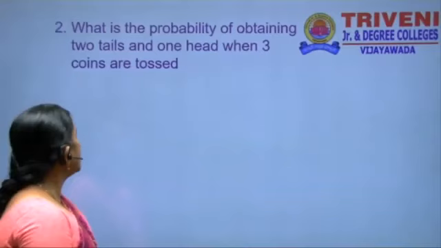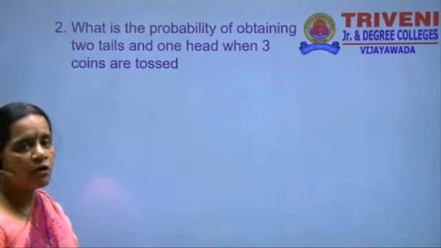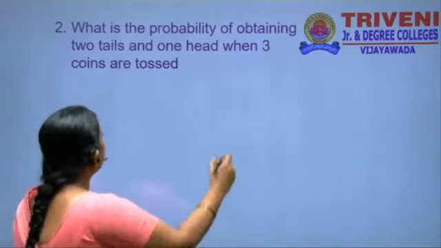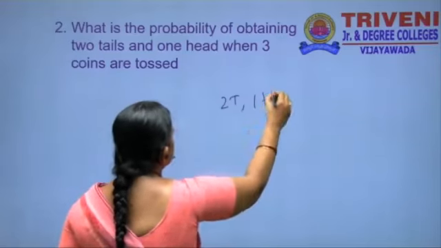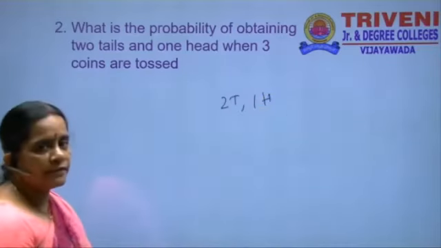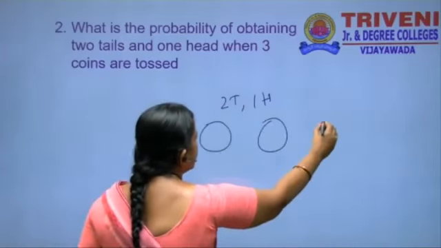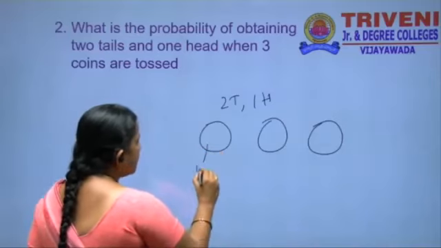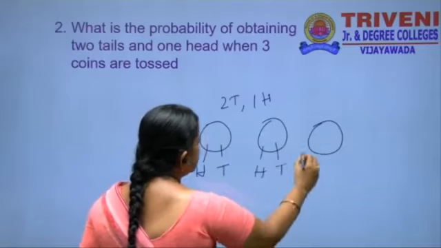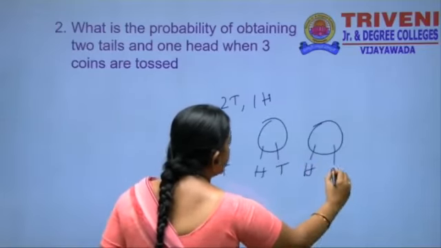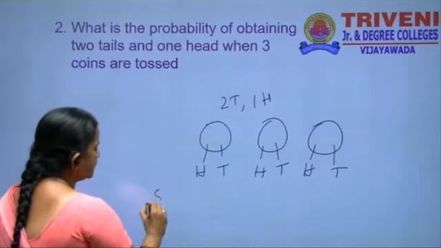What is the probability of obtaining two tails and one head when three coins are tossed? Suppose we are going to toss the three coins here. What are the possibilities here? Head, tail. Here also head, tail, head, tail and head, tail. First we have to write what are the total number of possibilities.